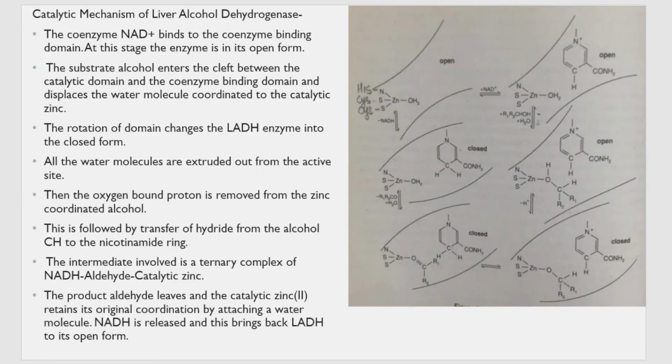So the mechanism of liver alcohol dehydrogenase, this is a structural representation. First step is the coenzyme NAD plus. Remember students, NAD plus acts as a coenzyme to this liver alcohol dehydrogenase, that is LADH. What does a coenzyme tell me?